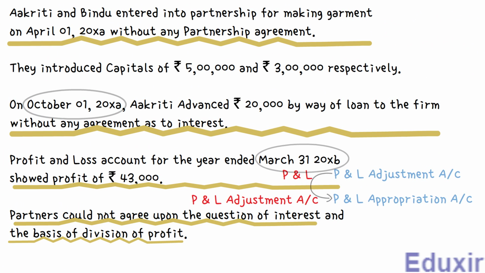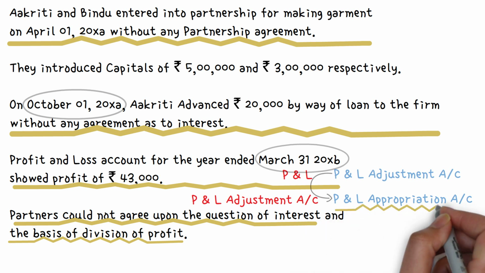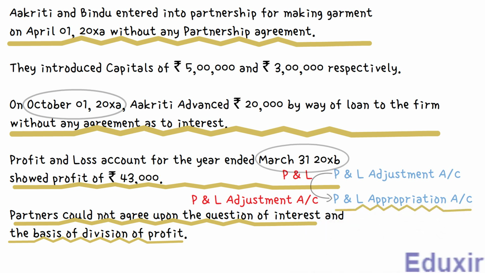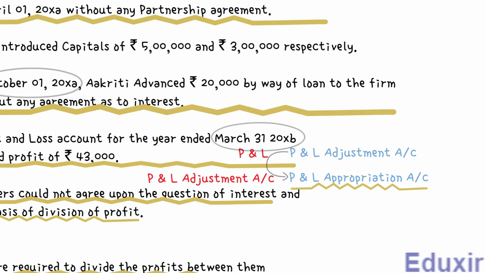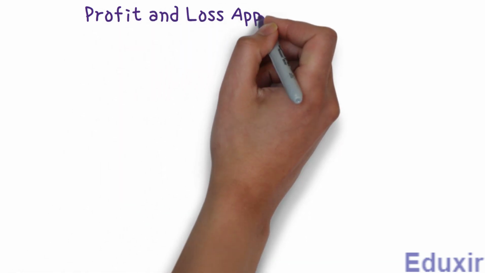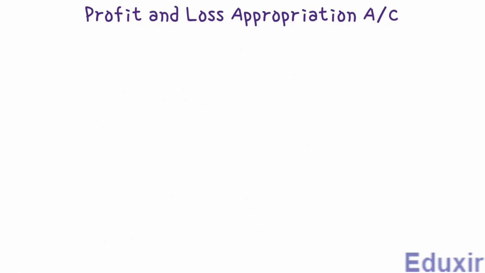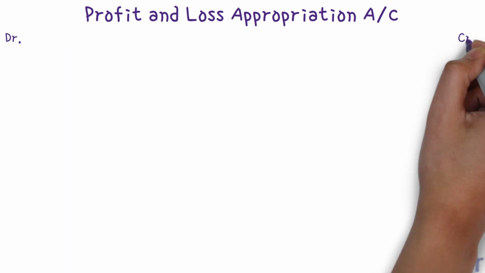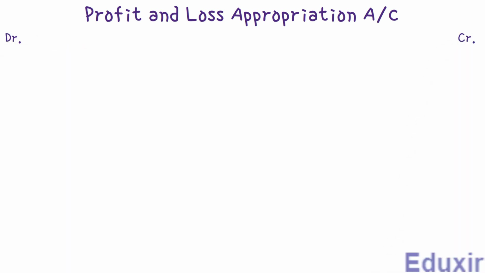Let's now consider the credit entry. As we have already discussed, the credit entry is in the profit and loss appropriation account. So let's post this credit entry in the profit and loss appropriation account. But first, let's prepare the format of the profit and loss appropriation account as it is not yet prepared. Let's first write the title as profit and loss appropriation account. Let's then write the headers DR and CR to designate the debit and credit sides respectively.